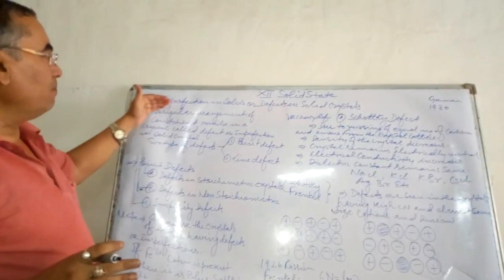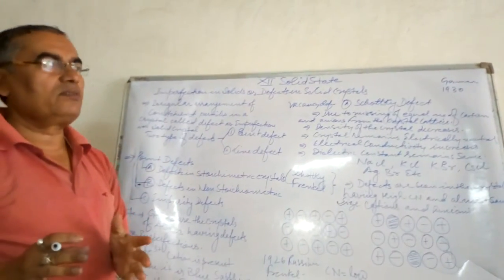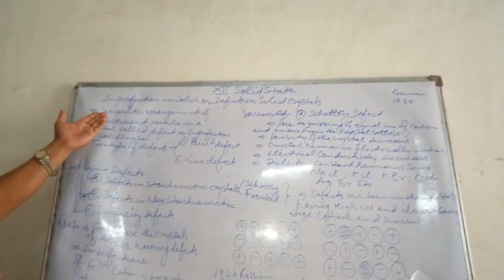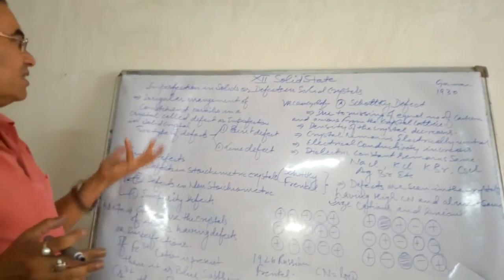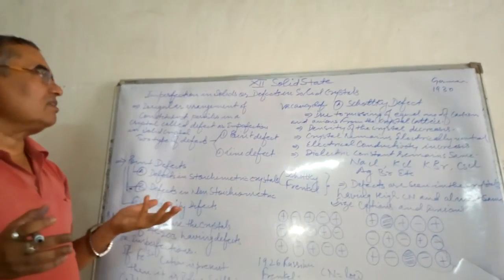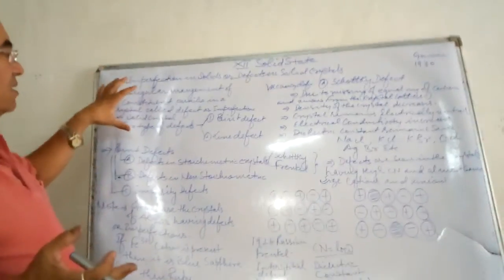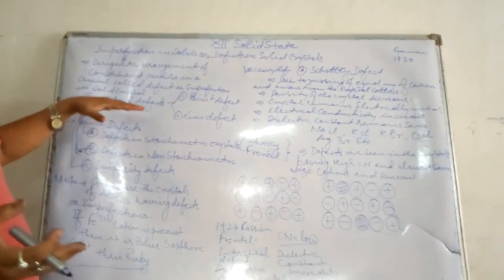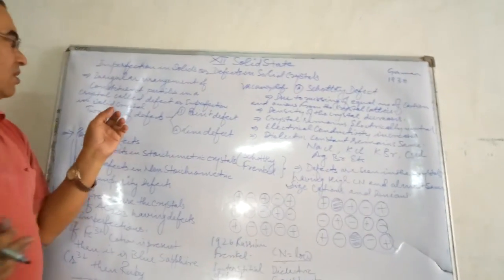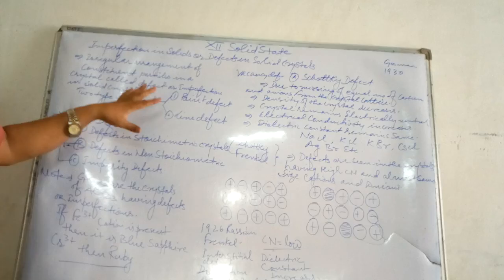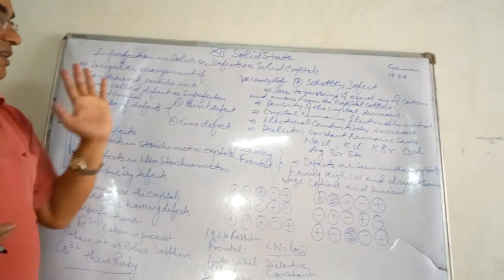Today we discuss imperfection in solids, meaning defects in solid crystals. An irregular arrangement of constituent particles in any crystal is called a defect in the crystal. For our studies, this defect is considered in two types: point defect and line defect.